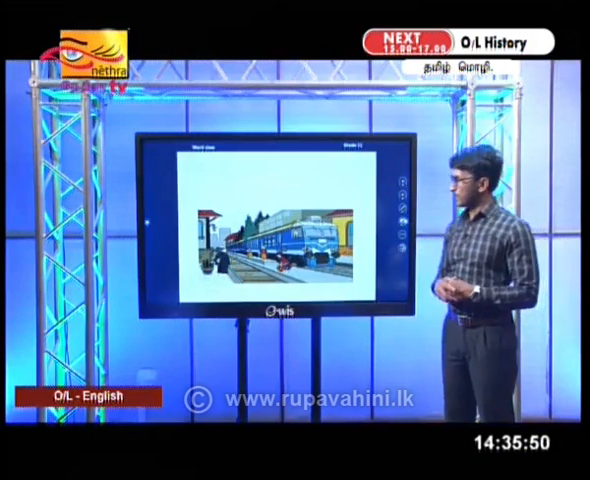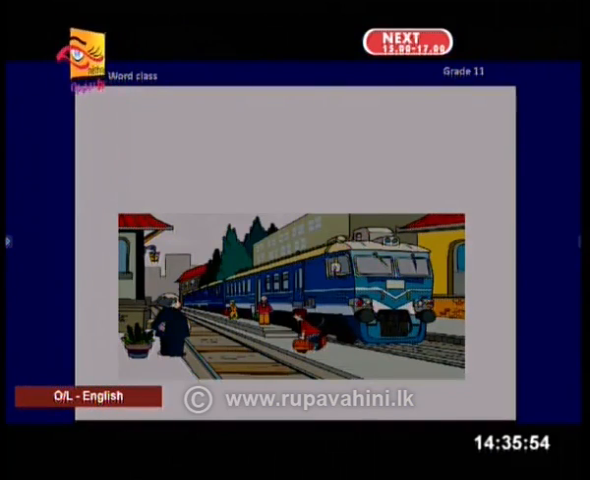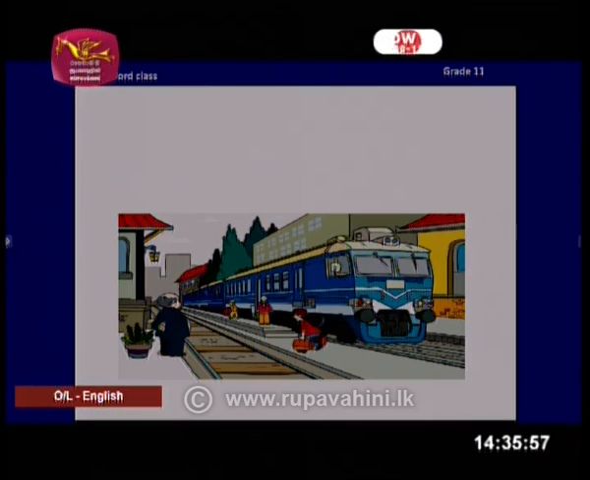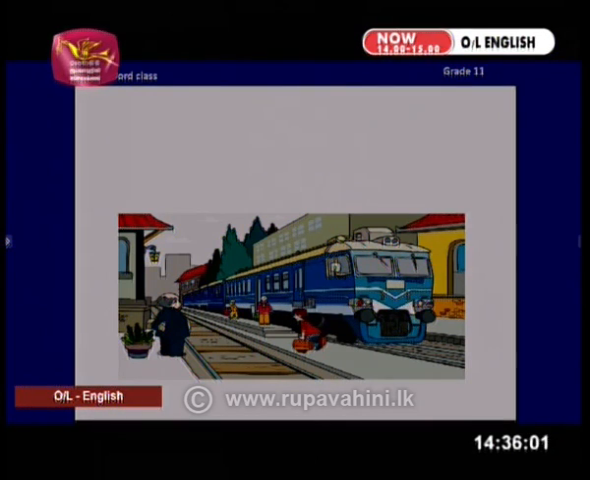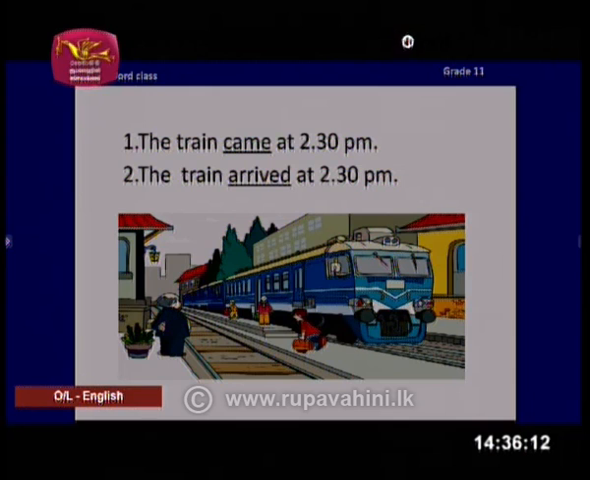Let's have a look at this picture. What can you see in the picture? The train stopped at the station and the passengers who were on board are leaving now. Let's see the sentences. The train came at 2:30 p.m. The second one, the train arrived at 2:30 p.m. What do you think is the most appropriate one?